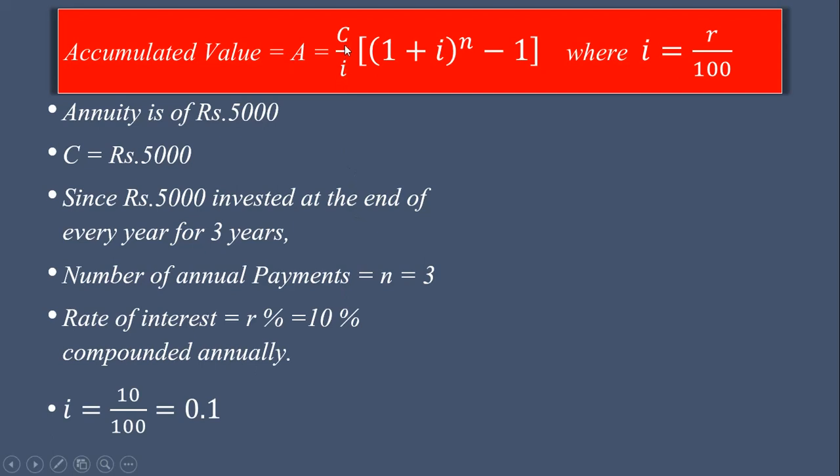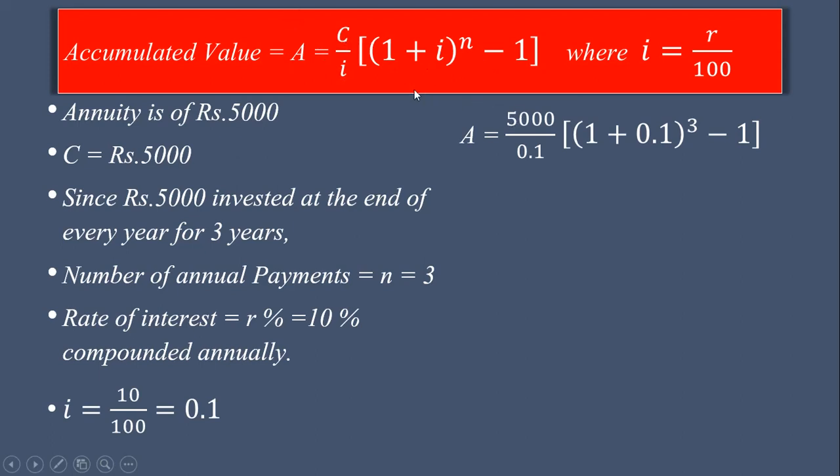So we use these three values C, n, R, and from R we calculate I, and we use this value in this formula. So let us see. A is equal to 5000 upon 0.1. We are substituting the values of C, I, and n here in this formula.